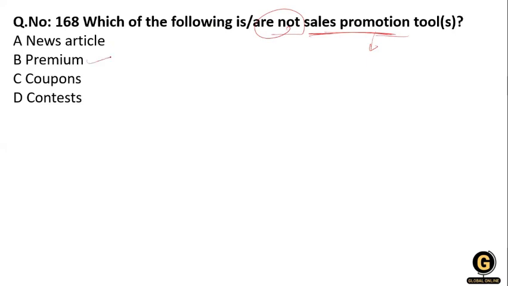So what do you do? You give the premium to them, you give the coupon to them, and make a contest. Whoever wins the contest will get a ticket and go here and there. So what is the answer? It is the news article. It's not a sales promotion. Clear? For increasing sales, any product producer adopts different measures like distributing samples, gifts, coupons, bonus. These techniques are called sales promotion.